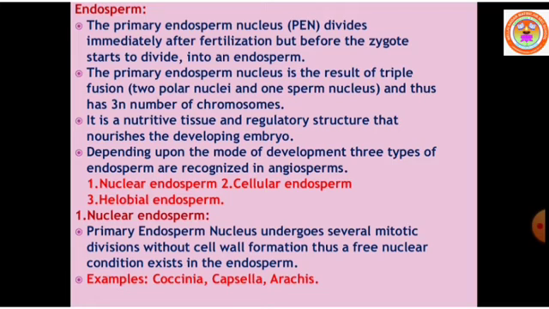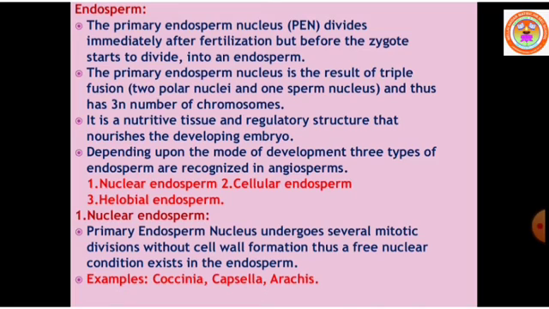That means the two polar nuclei in the central cell, which are diploid, fuse with the second male gamete, which is haploid. So 2n plus n is called what? 3n.